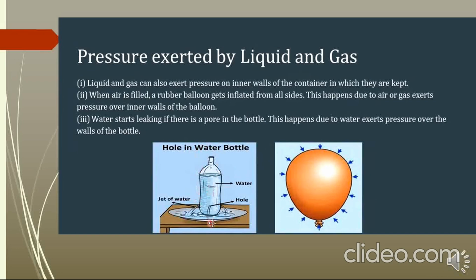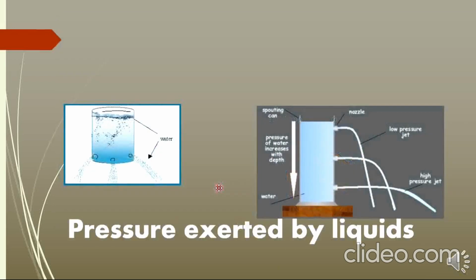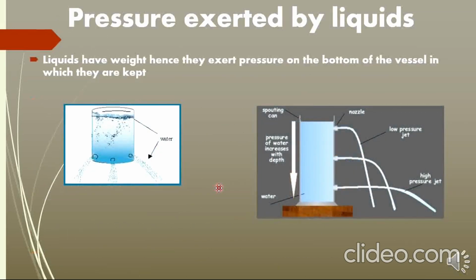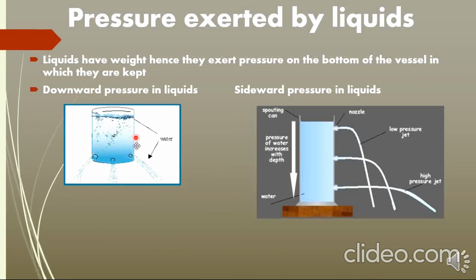You can see a bottle filled with water. You have holes in the bottle. The water is squirting out from the bottle, showing that it exerts pressure on the walls of the bottle. Liquids have weight and hence they exert pressure on the bottom of the vessel in which they are kept. This is the downward pressure in liquids.